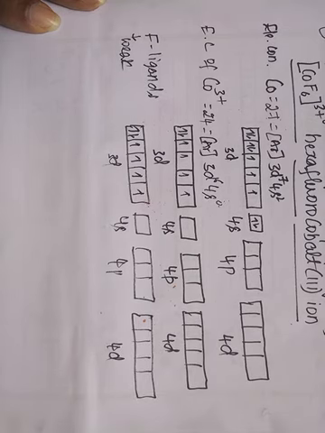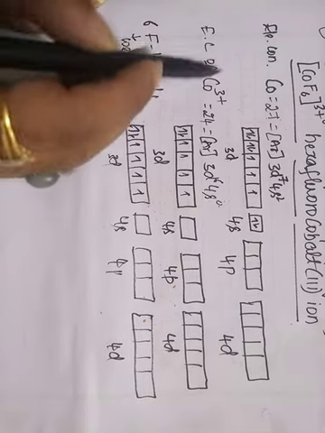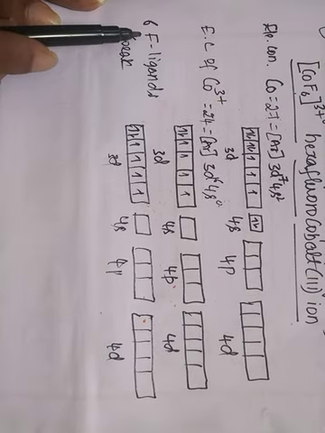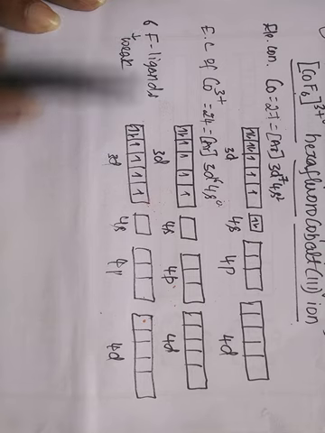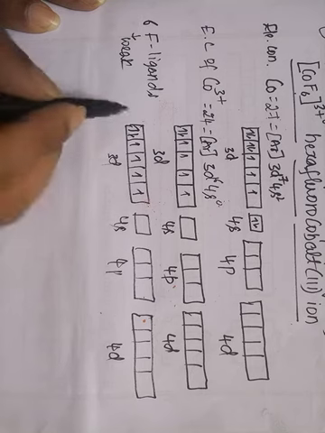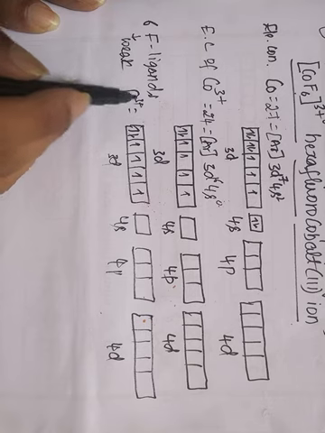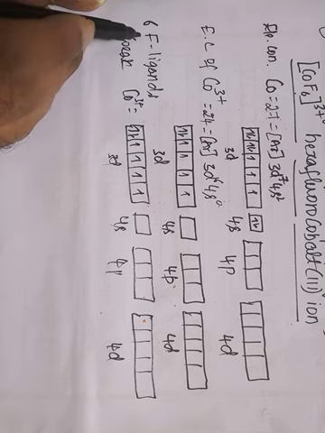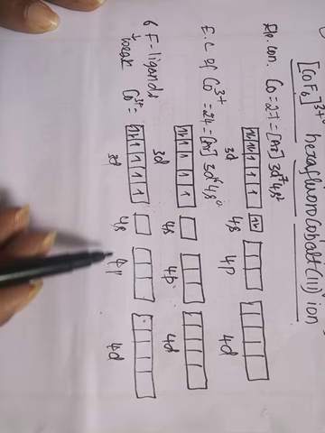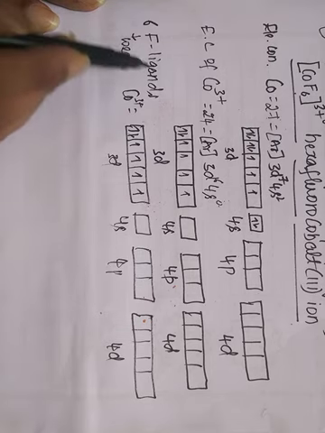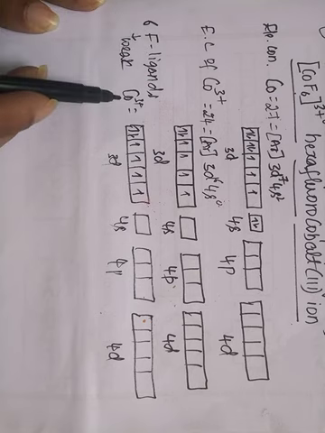Now there are six ligands in the complex ion. Each ligand donates a pair of electrons. Therefore six fluorine ligands donate six pairs of electrons. So this Co3+ ion should provide six vacant orbitals for the ligands to donate the electron pairs. According to valence bond theory, the ligands donate the electron pairs, and the central metal ion should provide the vacant orbitals.